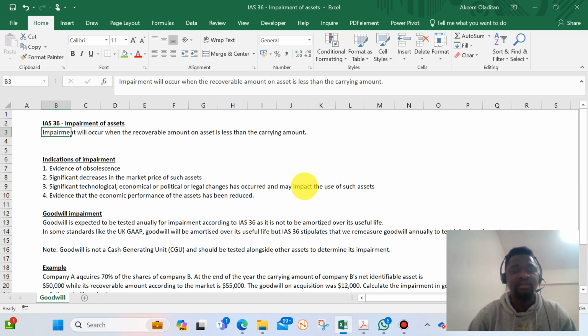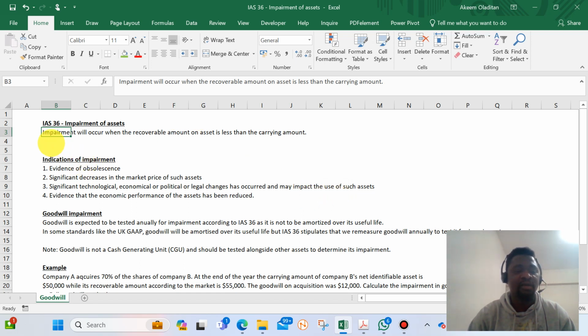The carrying amount is the book value of the identifiable net assets in the books, while the recoverable amount is what we can get in value for the assets, either by looking at the market or looking at the cash flow that will flow to the entity over a period of time.